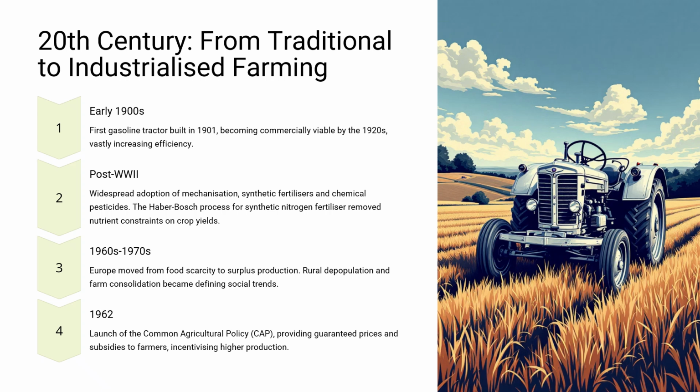In 1962, the European Union introduced the Common Agricultural Policy, also known as CAP. This was a transformative policy that provided subsidies and guaranteed prices to farmers. It aimed to boost production and ensure food security across the continent. While it helped Europe recover from post-war shortages, the CAP also led to overproduction. By the 1980s, the EU was dealing with butter mountains and wine lakes, massive surpluses of unsold products.